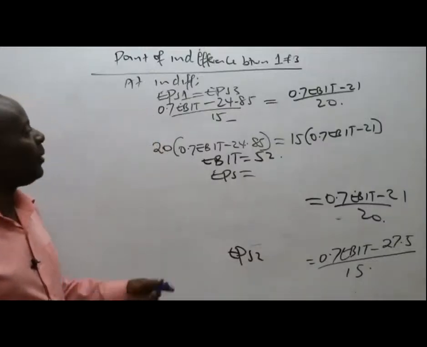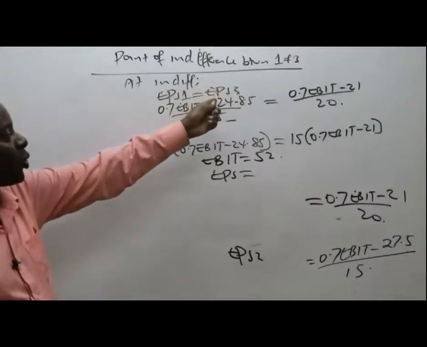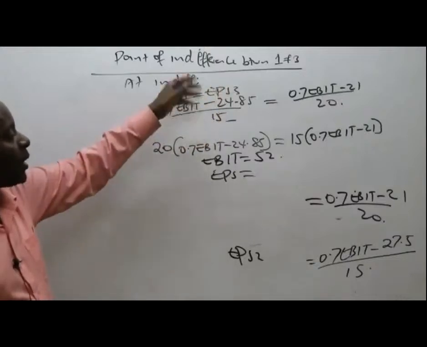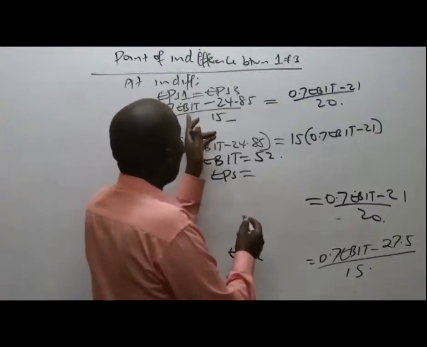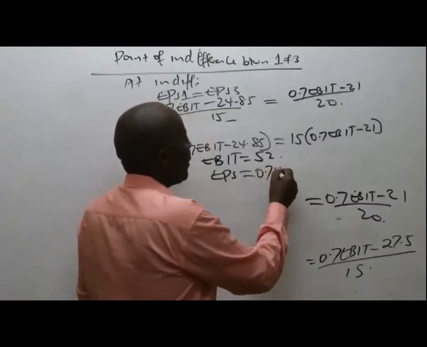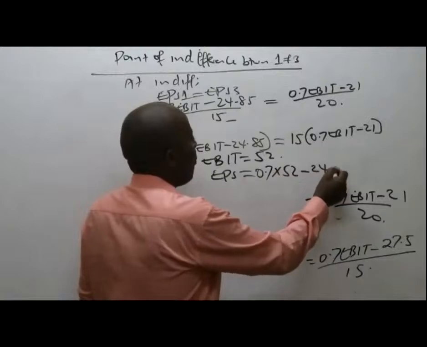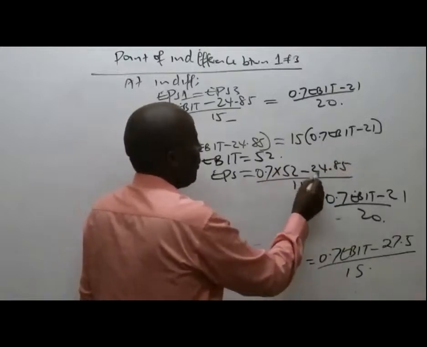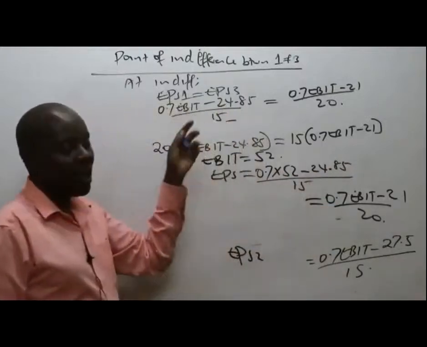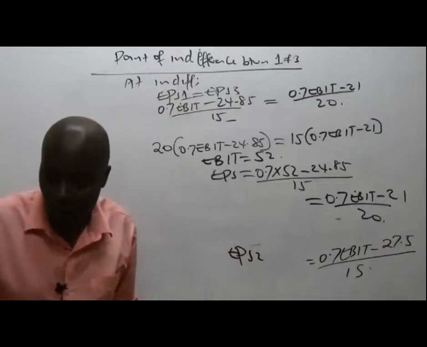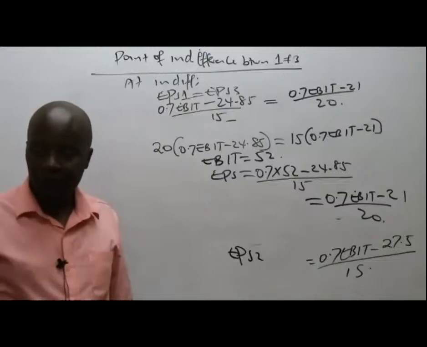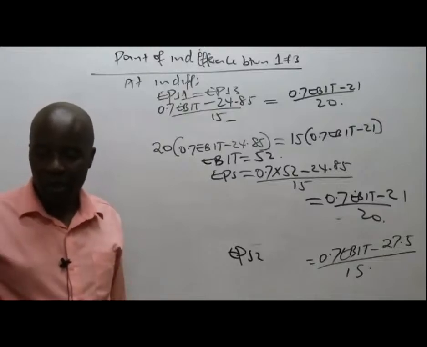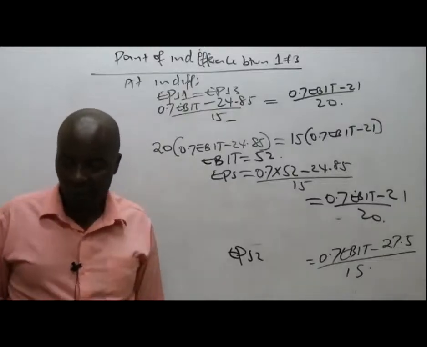So to get EPS, just pick any of the two EPS equations and substitute. To get EPS at the point of indifference, I'll work with this one here. So it is 0.7 times 52 minus 24.85 all over 15. I can decide to work with any of the two EPS equations, and you see Boniface giving me 0.77 per share.